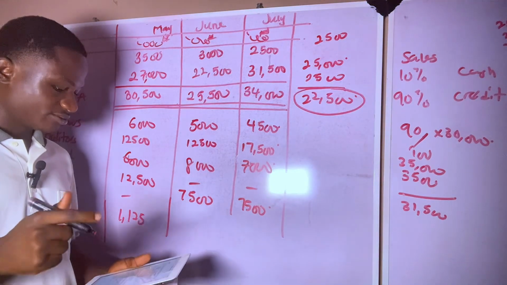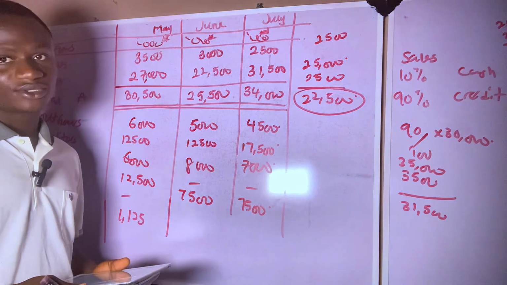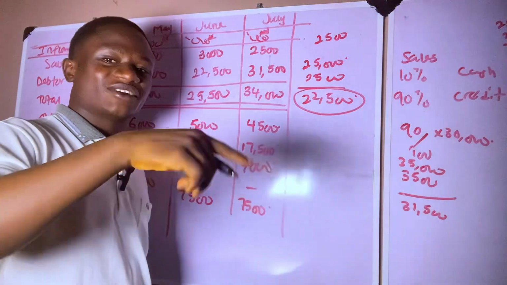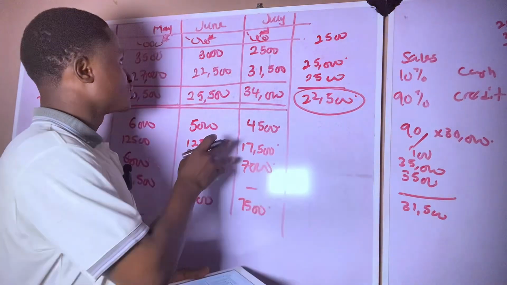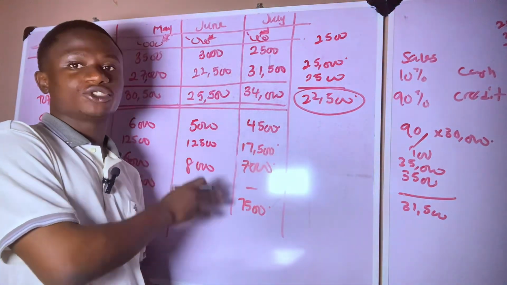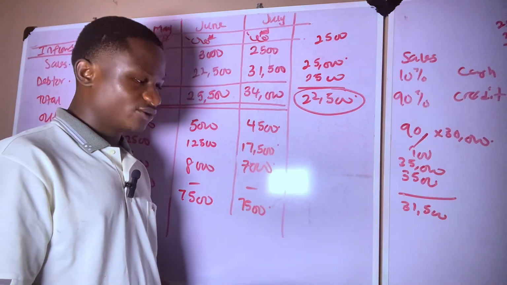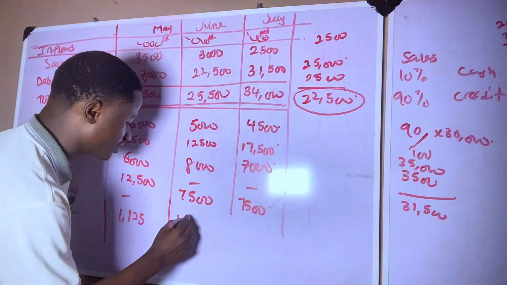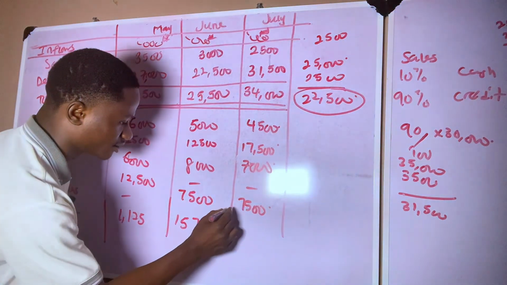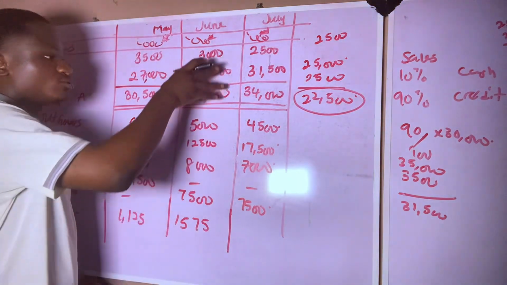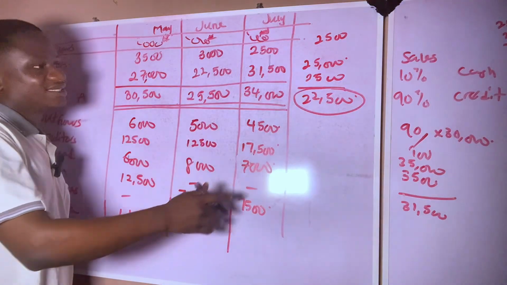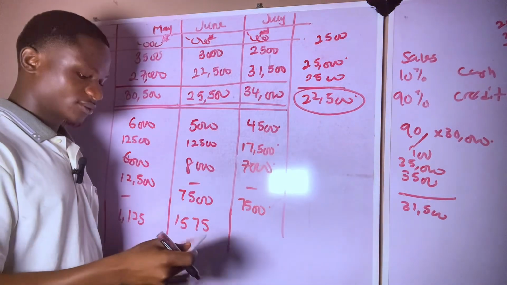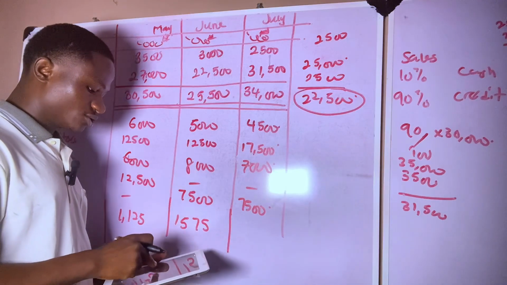Now, our sales in May, if you go back to the question, our sales in May is 35,000 naira. So 90% of it is on credit. So 5% of the 90% is what will give us the amount we are going to pay in commission in the month of June. So if you do that, you'll be having 1,575 naira for the month of June. Now, sales of June, 90% of the sales of June, then 5% of it, it's just like sales of June. Let's do a practical example so you get what I'm trying to say.